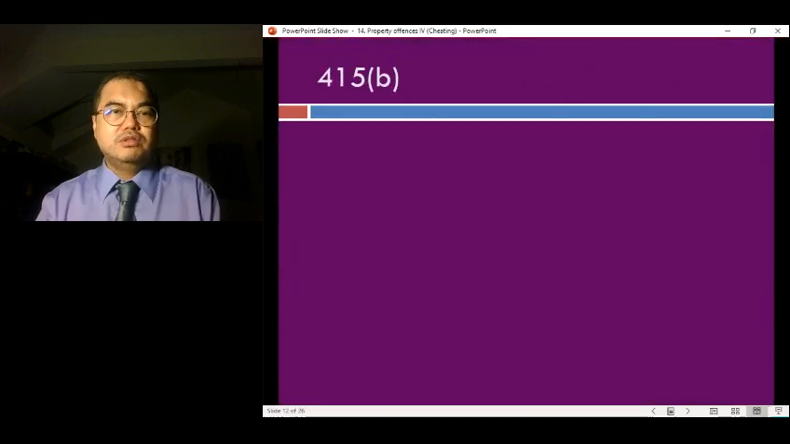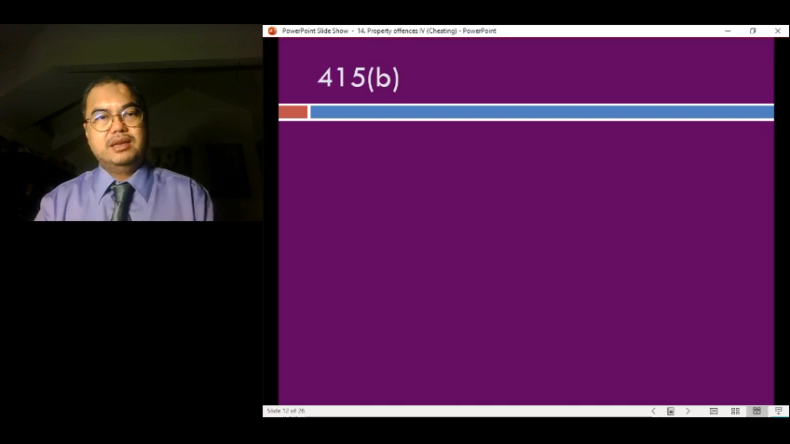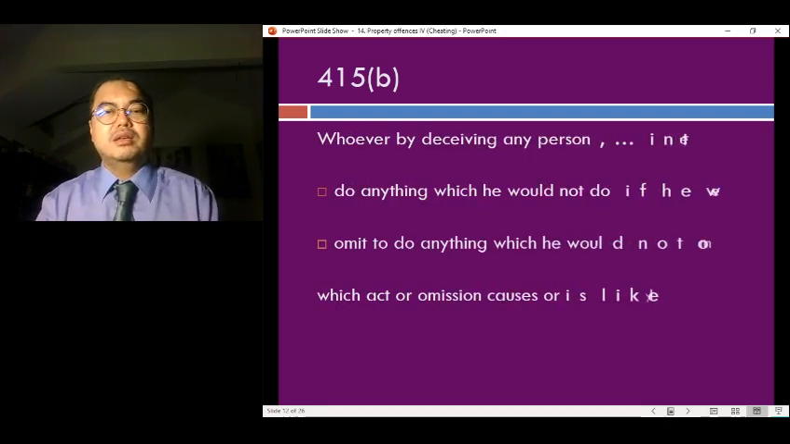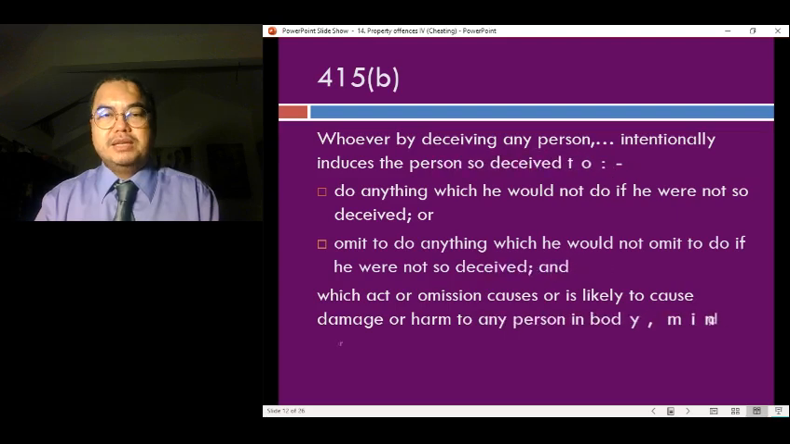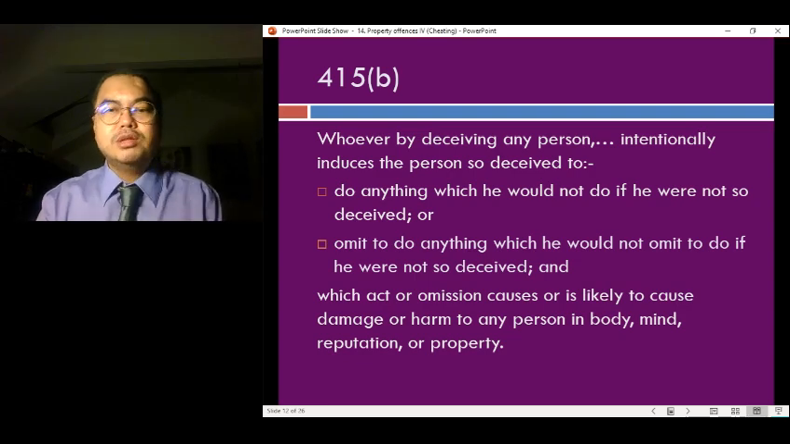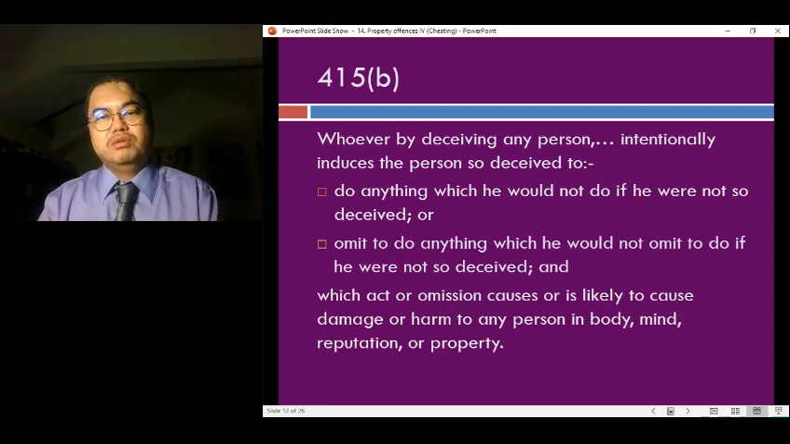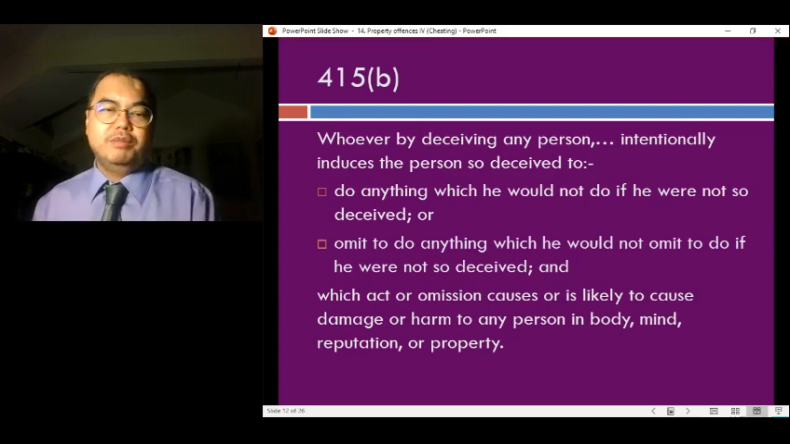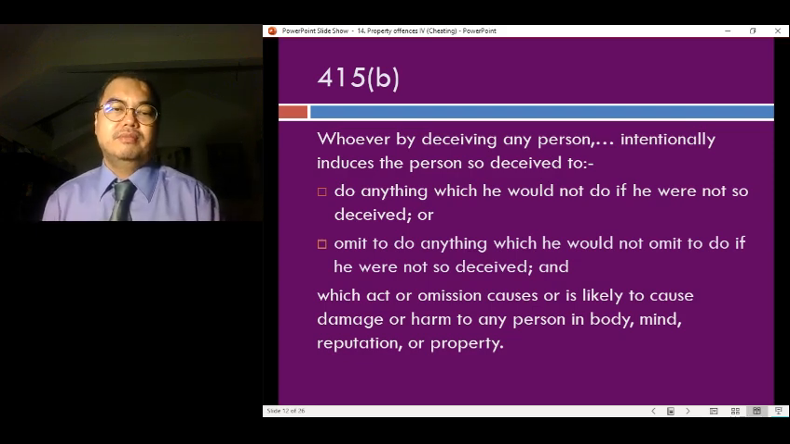Now we move on to 415B. This is the second method of how cheating can be committed, where basically by deceiving any person, the accused induces that person who has been deceived to do something that he would not do if he was not deceived, or to omit to do something that he would not omit to do if he was not deceived, right?